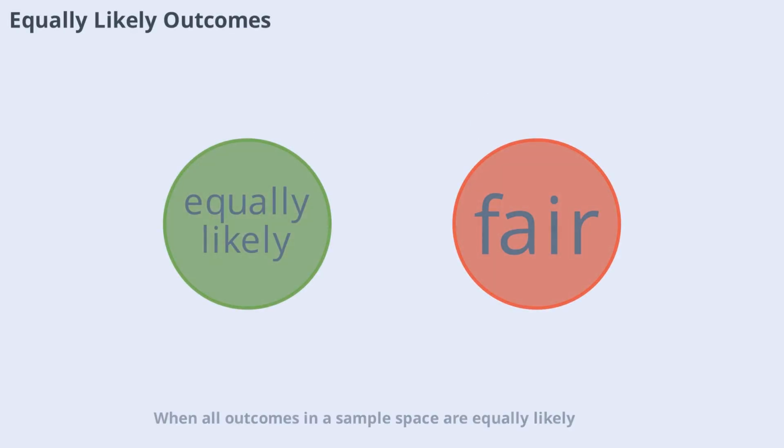When all outcomes in a sample space are equally likely, calculating probability is straightforward. For example, each side of a fair die has an equal chance of landing face-up. This assumption is common in many basic probability problems and makes calculations much simpler.